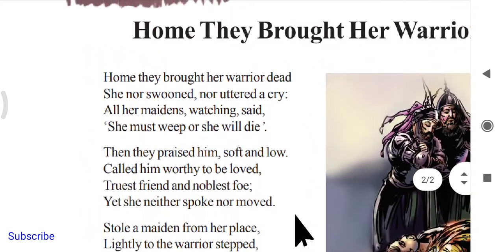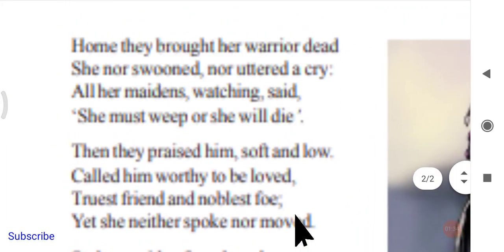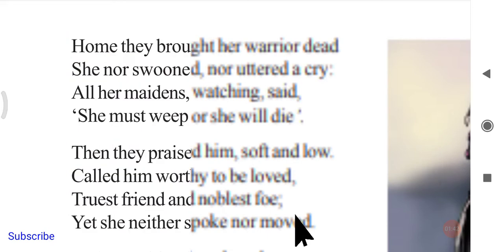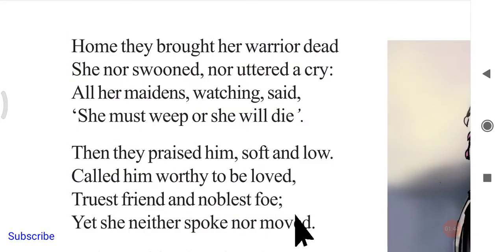Home they brought her warrior dead. She nor swooned nor uttered a cry. All her maidens watching said, she must weep or she will die.